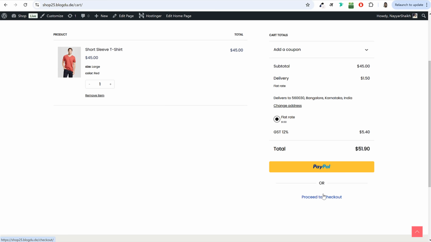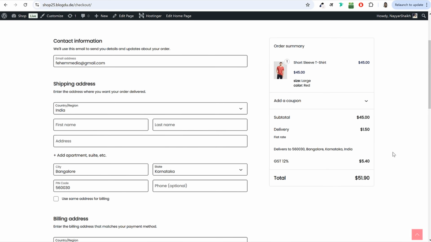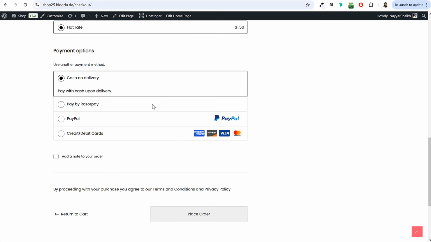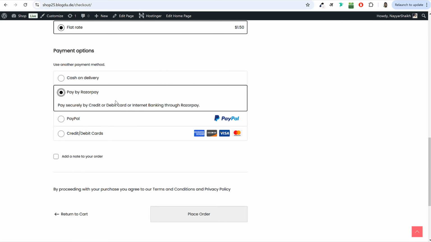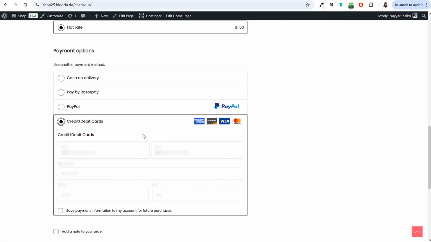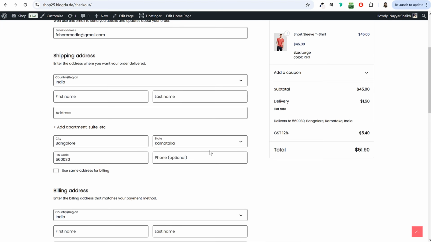Now, if your customer wants, they can click on proceed to checkout and they will be redirected to this page. Here they can enter their first name, billing address, and shipping address. They can make payment through cash on delivery, through credit card, debit card, UPI or net banking, or through PayPal, or if they want, they can even make payment on your own website. You can accept credit card and debit card payments right on your website, and you don't need to redirect your customers to some third-party website. I'll show you how this works.